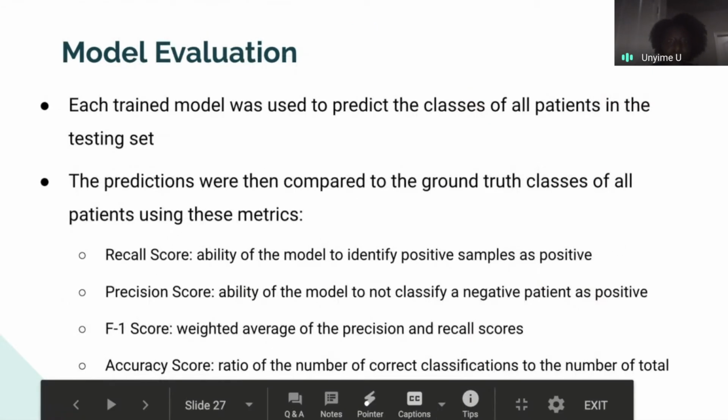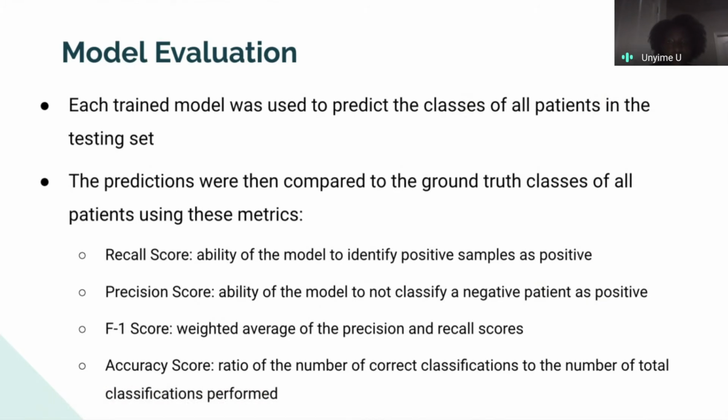Here is an evaluation of our model. Each trained model was used to predict how every patient in the dataset would be classified. So the predictions were then compared to the ground truth classes of all patients using these 4 metrics: the recall score, which is the ability of the model to identify positive patients as positive, and the precision score, which is the ability of the model to not classify a negative patient as positive.